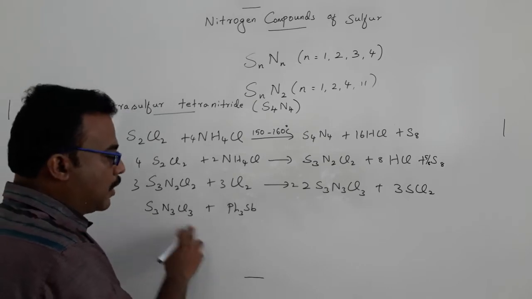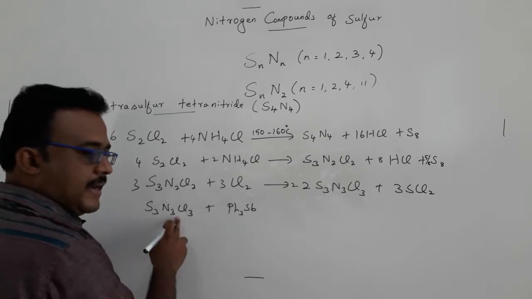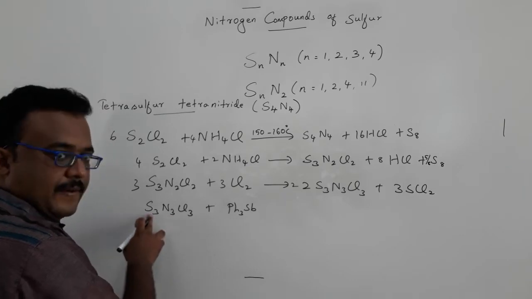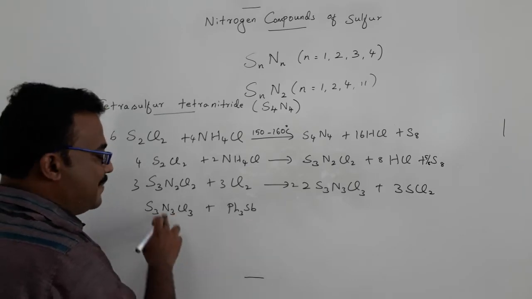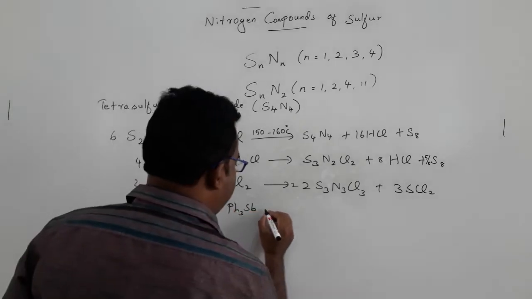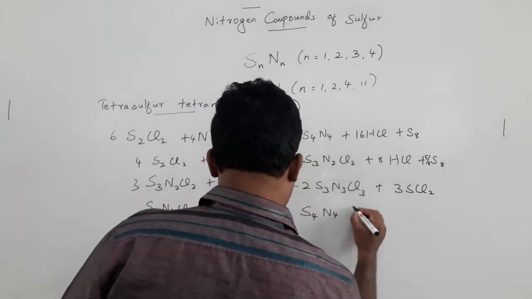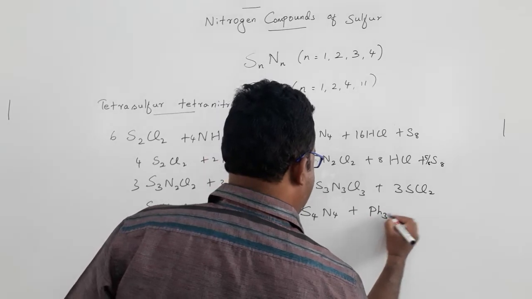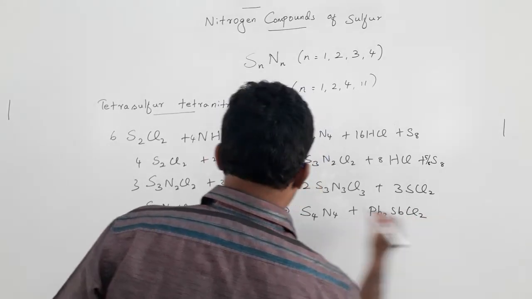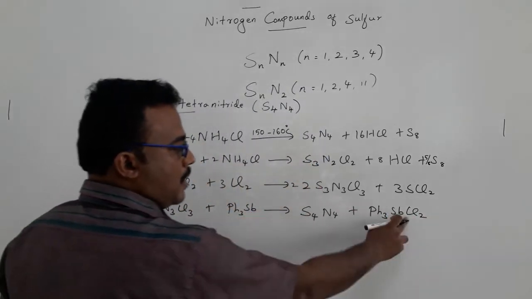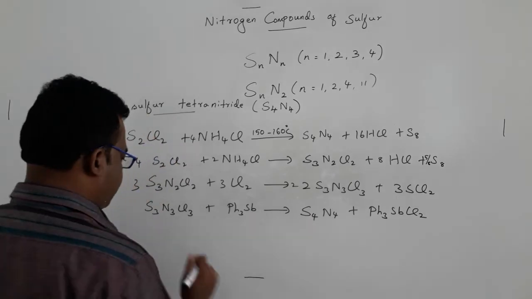Once we remove the chlorine that was attached to the sulfur, the structure changes to tetrasulfur tetranitride plus triphenyl antimony dichloride. Antimony is oxidized from plus 3 to plus 5.